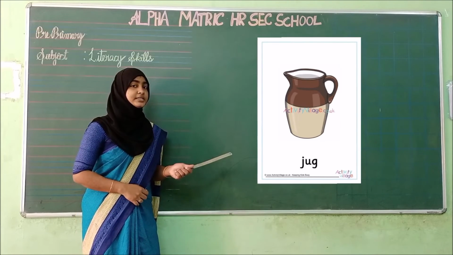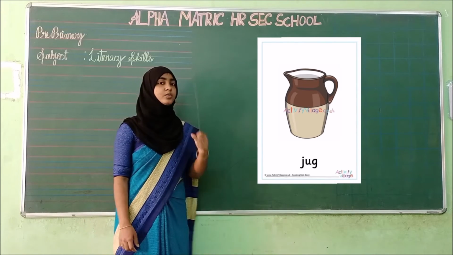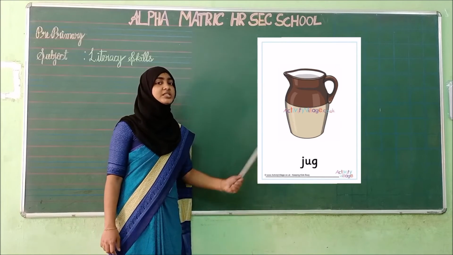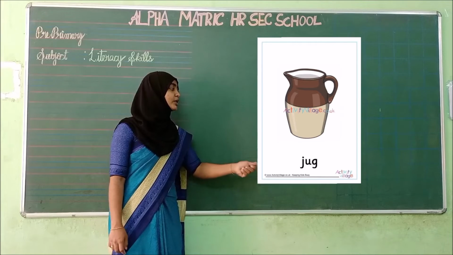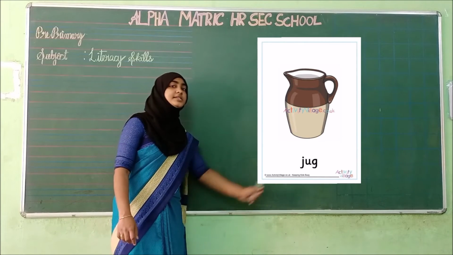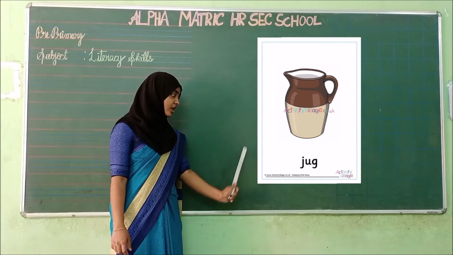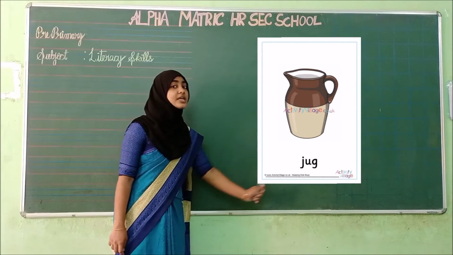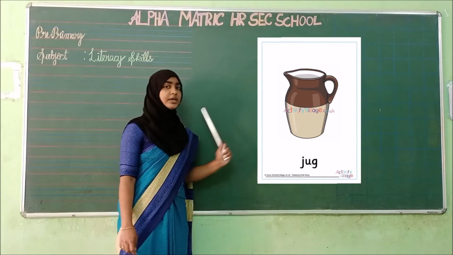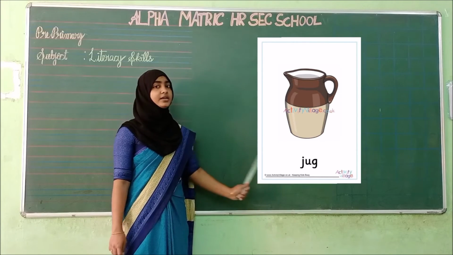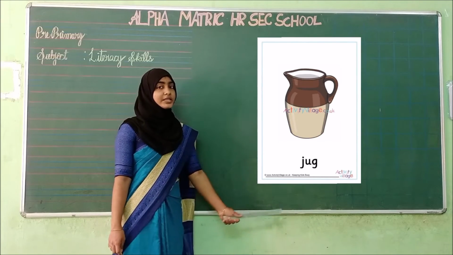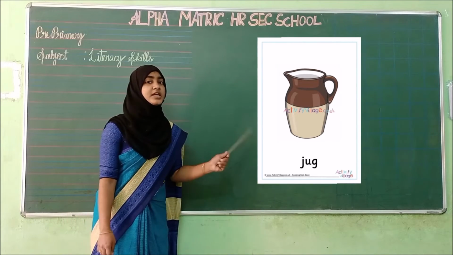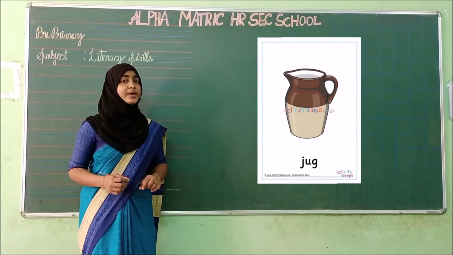What is this? Yes, jug. What is this? Jug. Spell it. J-U-G. Jug. J-U-G. Jug. Say once again. J-U-G. Jug. Keep on telling this word. Jug. Okay children. See what is this? Yes. Jug. Shall we see the next example?